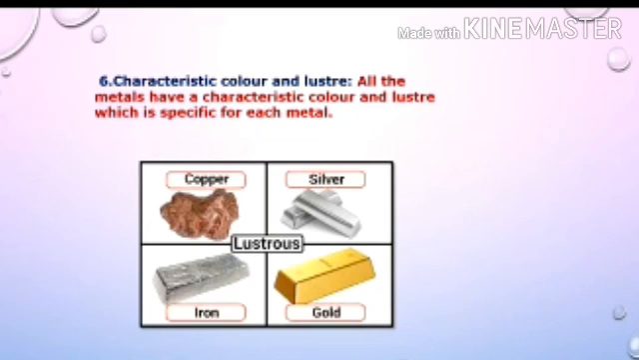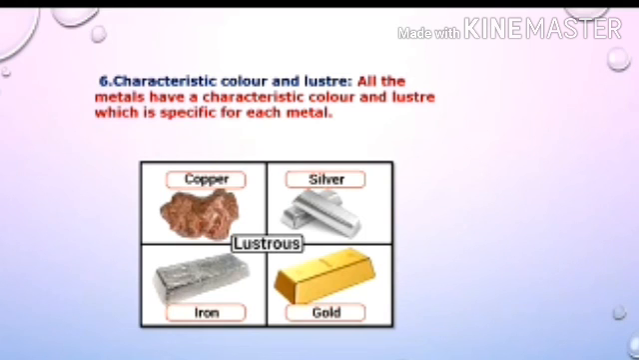Now the last property of metal is characteristic color and luster. All metals have a characteristic color and luster which is specific to each metal. The color of copper is different from gold, silver and iron. According to their specificity, they have their own color or luster. That is also a property of metals.